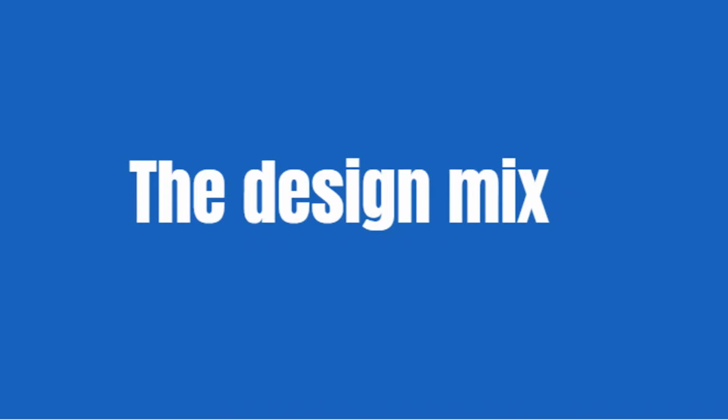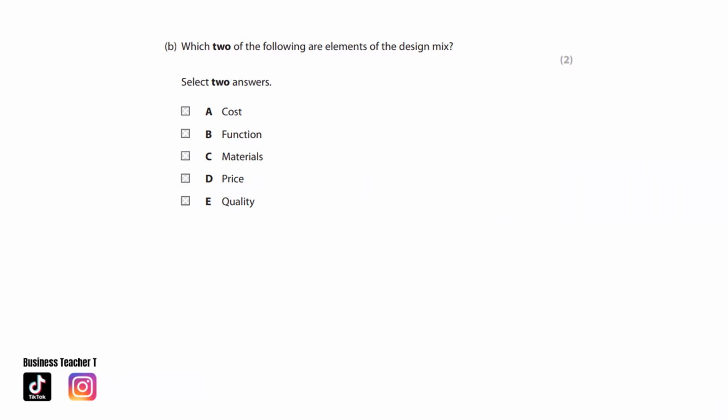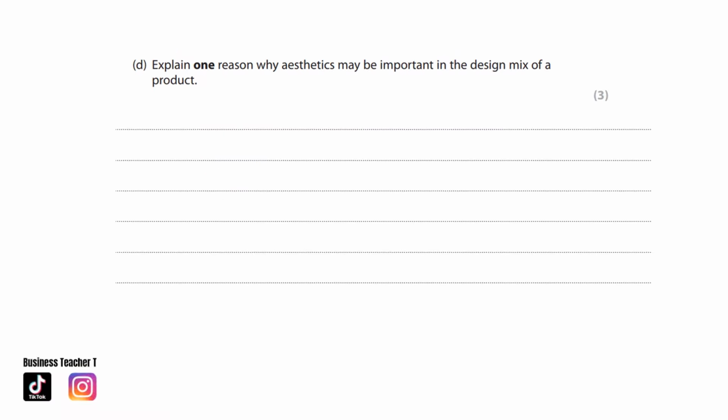The design mix. Which two of the following are elements of the design mix? Cost and function. Explain one reason why aesthetics may be important in the design mix of a product.